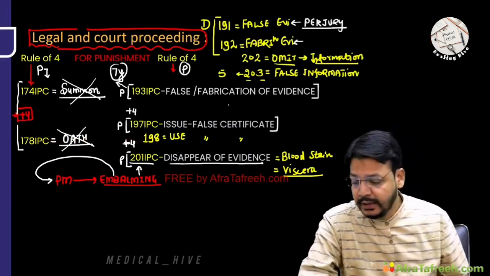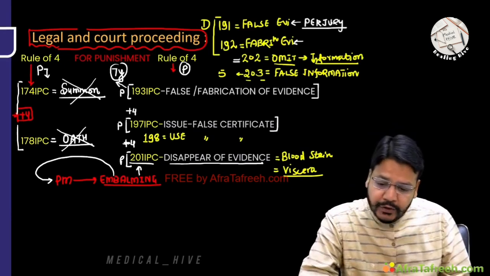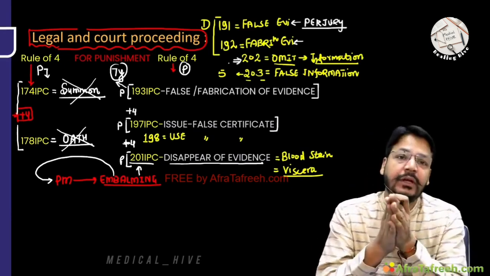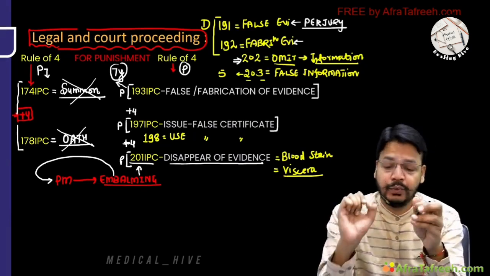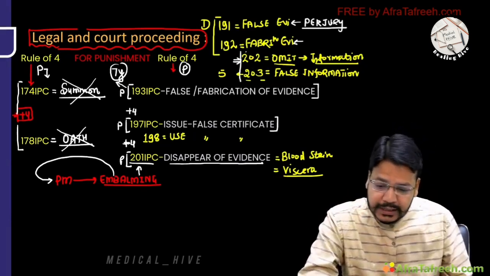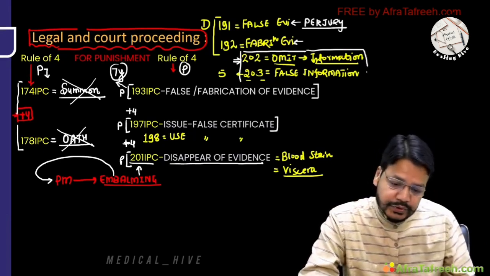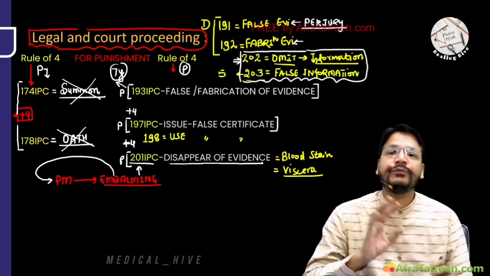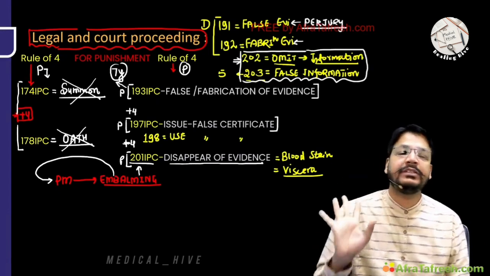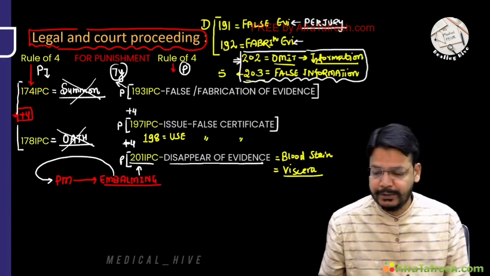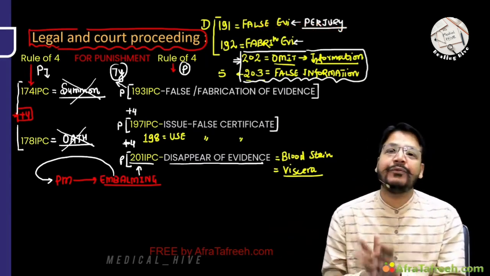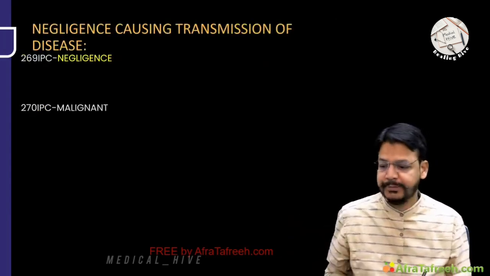Again, I am telling you, my dear friend, intentionally omitting the information or omission of the information. If you are legally bound to inform, and you don't inform, in that case it is 202 IPC. And false information will be 203 IPC. This is the trick: F for false, F for 5, 203, 2 plus 3 is 5. False information, 203. Intentional omission of information, 202 IPC. So this is a very simple trick I have made for a few IPC, legal and court procedure.